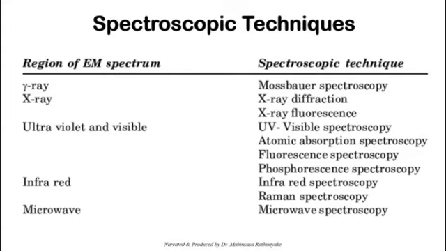Due to the angle, when the X-ray beam hits the sample, the crystalline structures available in the sample reflect it. So what you can identify from X-ray diffraction is crystalline structures, for example calcium carbonate.